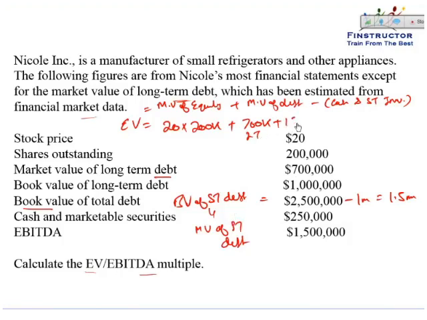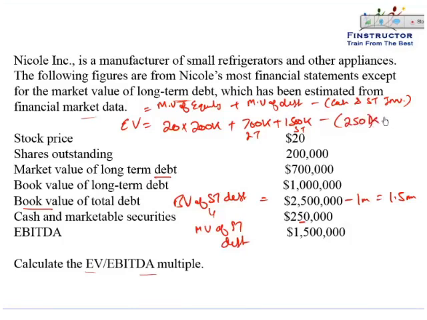So another 1,500,000 would be the market value of short-term debt, minus cash and short-term investments. So cash and marketable securities. If there were any short-term investments or simply investments written, please subtract the investments also. So cash and marketable securities to the tune of $250,000 would be subtracted.